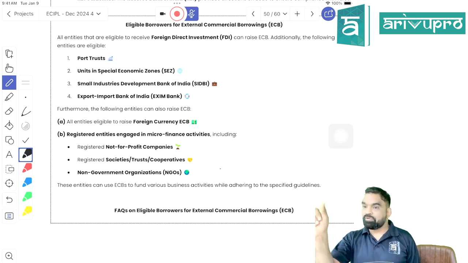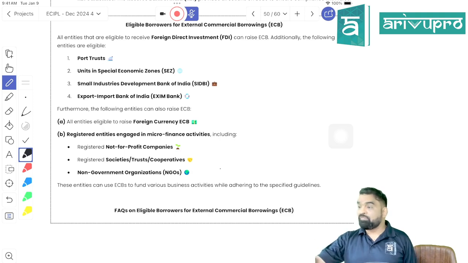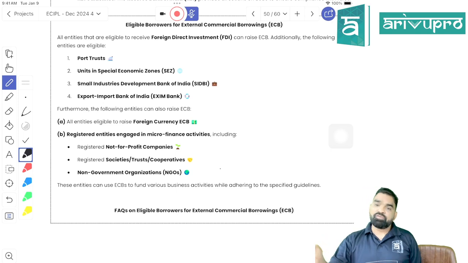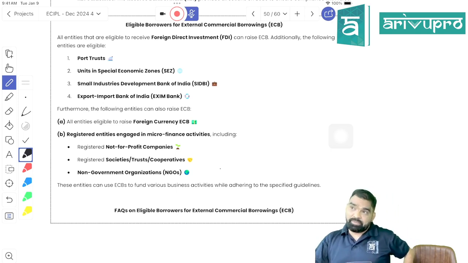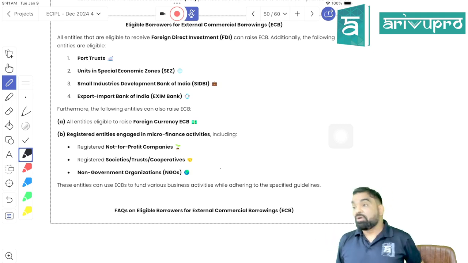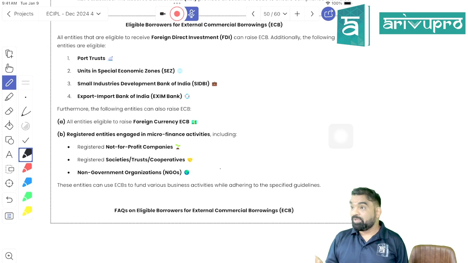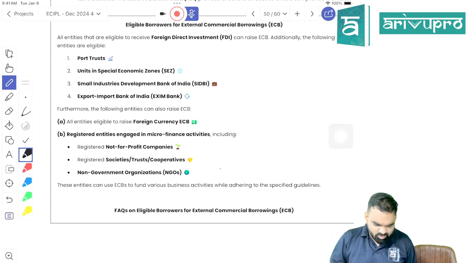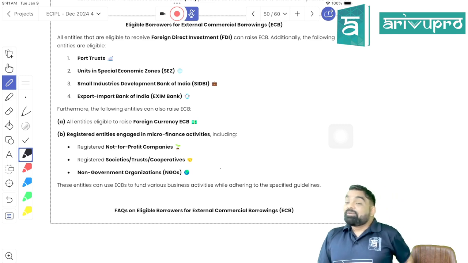6 restrictions will be imposed by RBI. You need to follow the maximum permissible amount. You need to follow the rule of recognized lender. You have to follow the rule of eligible borrower. You should not cross the limit of all-in ceiling cost. You should remember the end use permissions, right? And one more thing: minimum maturity period.